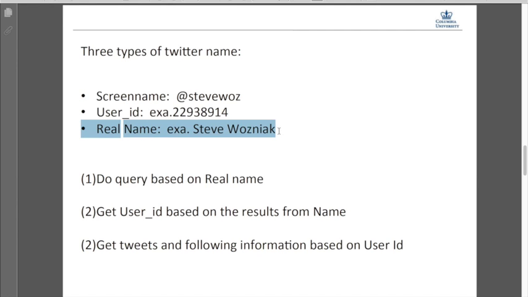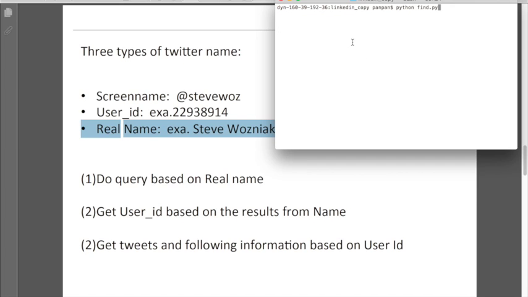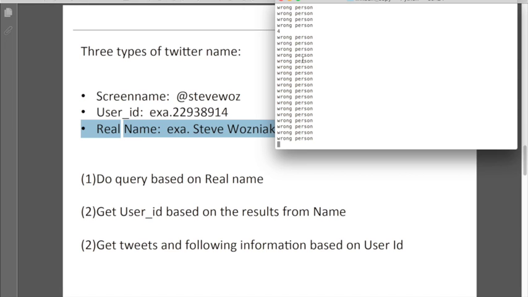We do a Twitter search. We use the name as the query condition and search for users who have this name anywhere in their profile, and we only want matches that show up in the name section. So let's do a demonstration. When I run this, okay, it shows.